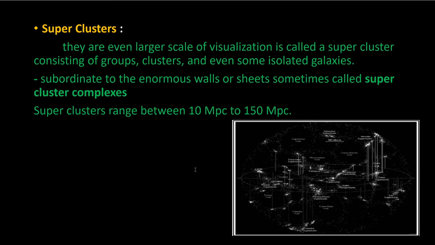So here is a figure that shows a map of the nearest supercluster. There is a lot of randomness here. There are names and you cannot see it clearly. So this is the nearest observable supercluster.